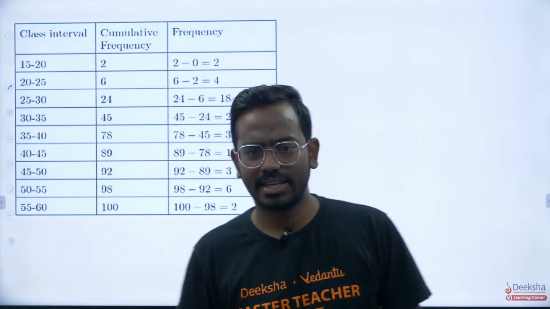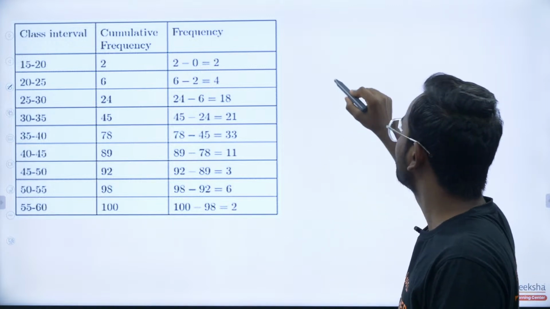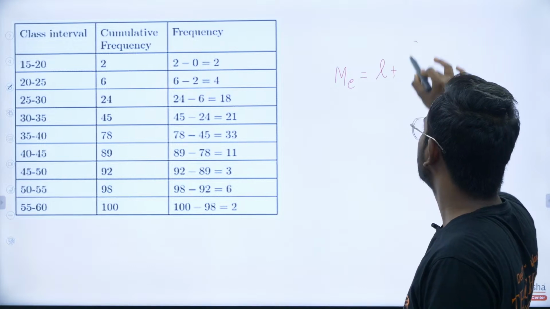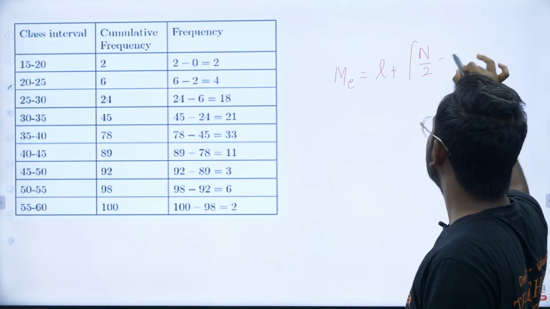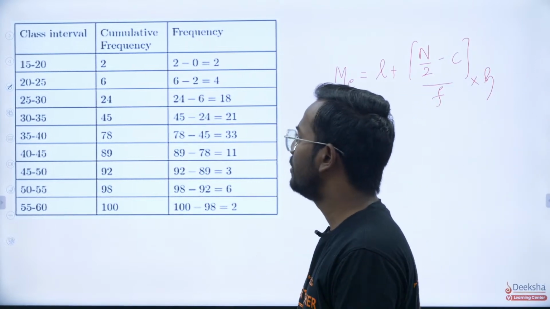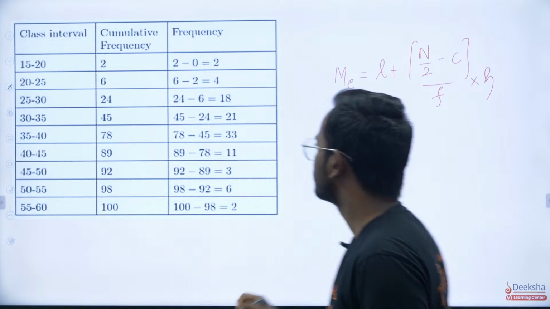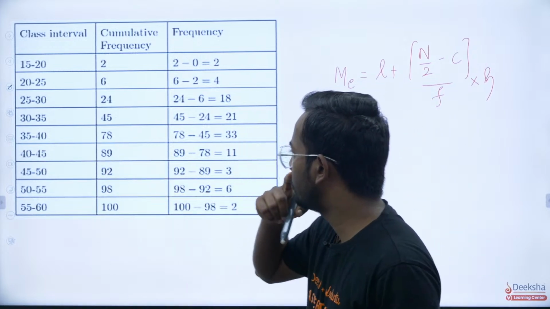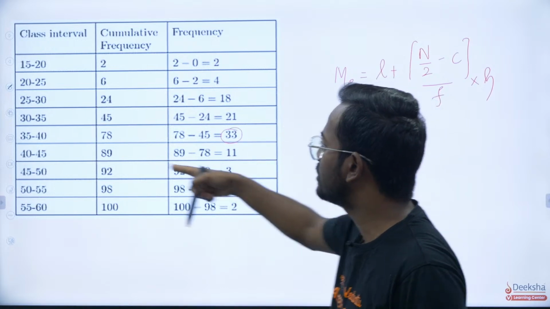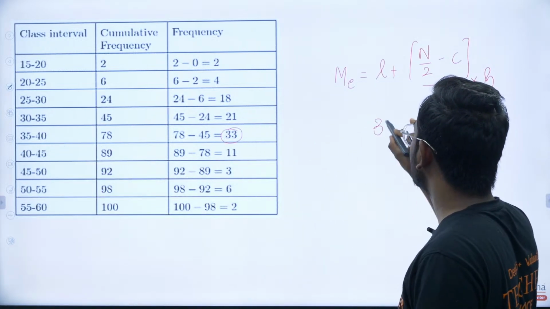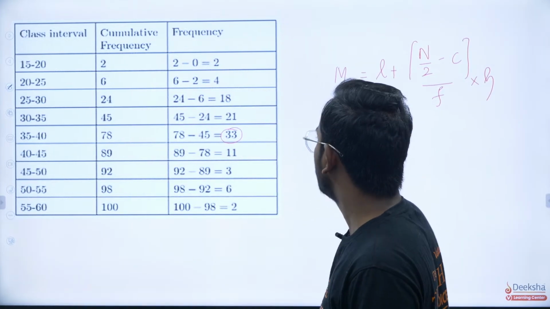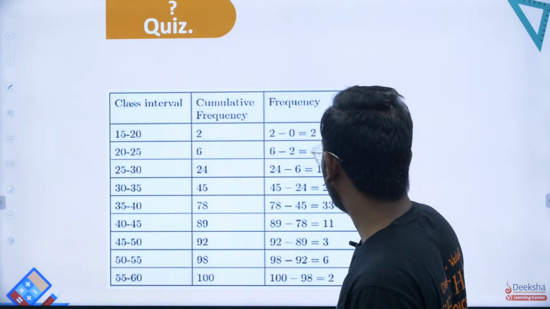Sir, median is basically given by M equals L plus n by 2 minus C divided by F into H, right? So L is known, the median class over here is 35 to 40, because 33 is the highest frequency, so therefore 35 is the lower class, plus what is n by 2. If you add all the frequencies, give me a second.